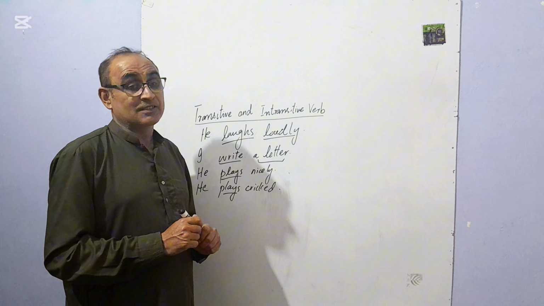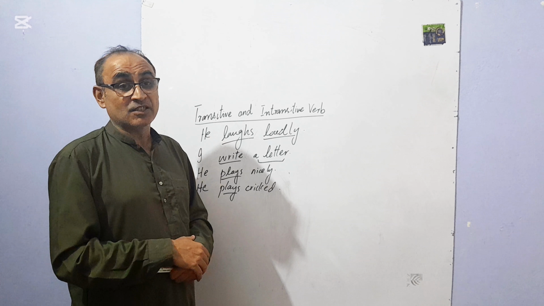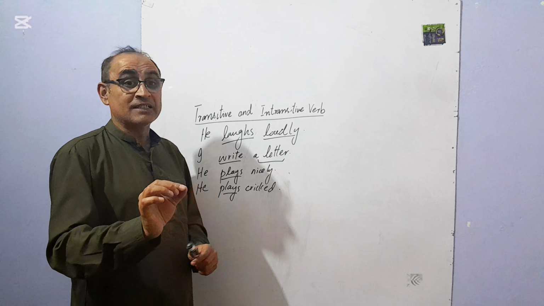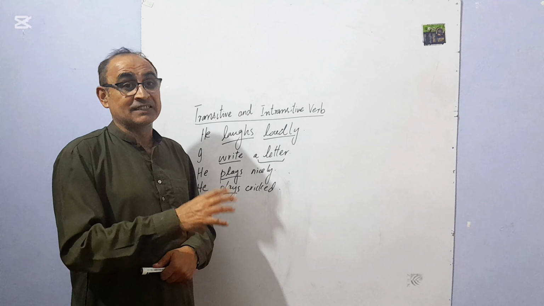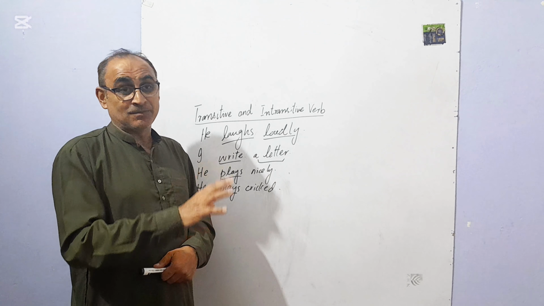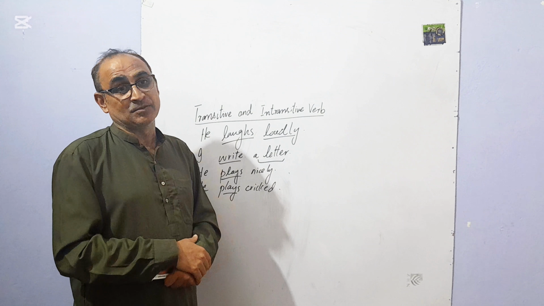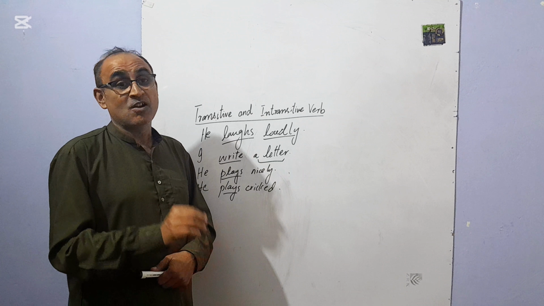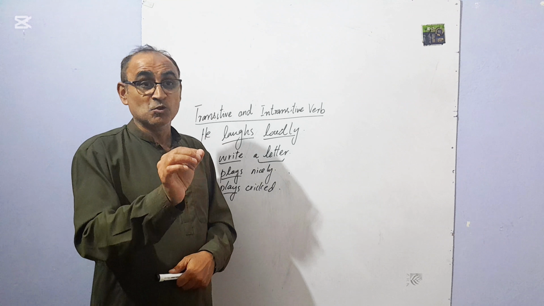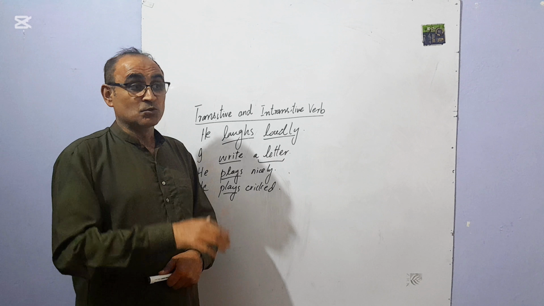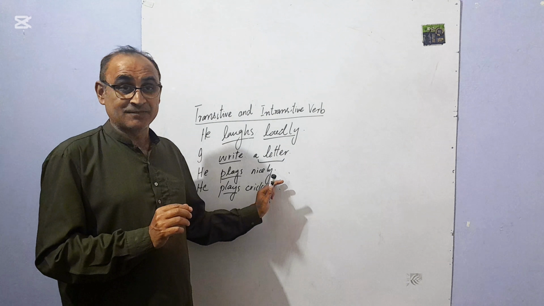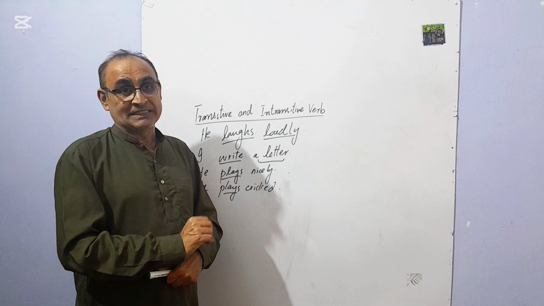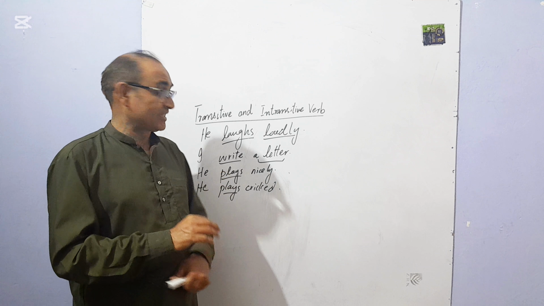So if a word answers how, when and where, it is called an adverb or an adverb phrase, not an object. It may be a noun or pronoun, but if it answers who, whose and whom, then it is called an object. Otherwise, if it answers how, when and where, it is called an adverb.